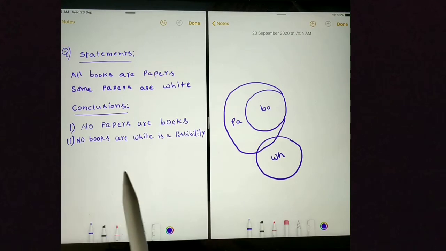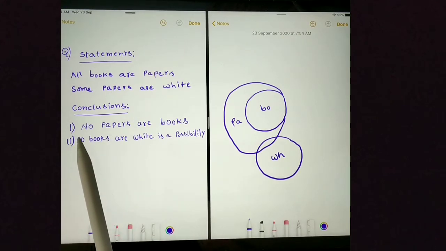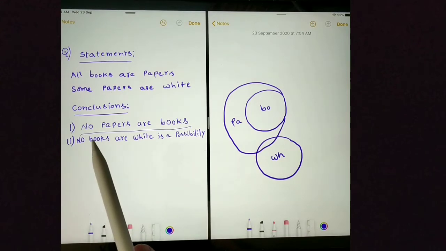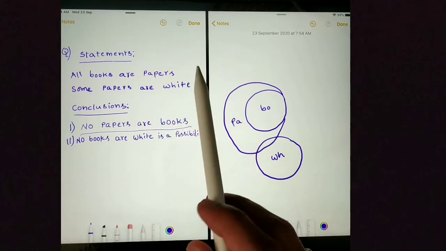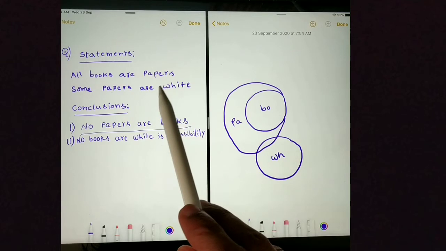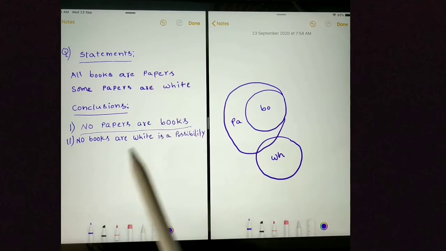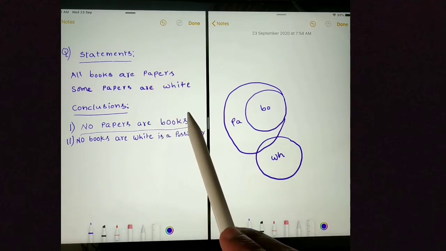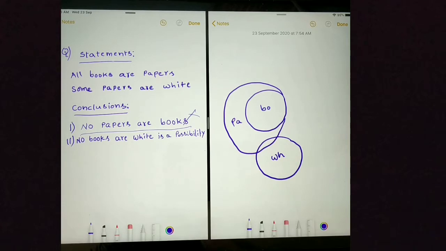Let's move on to conclusions. First conclusion is no papers are books. This is a negative conclusion. In the statements there is no negative statement. So the conclusion cannot be negative. That's the reason this conclusion is false.